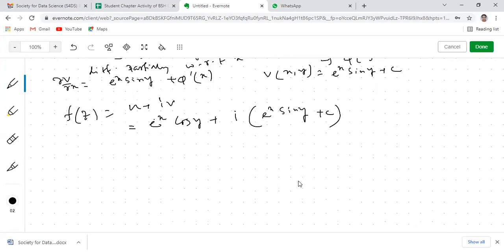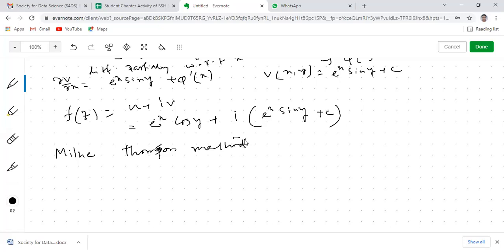So these are the two methods. Now there is one more method, called the Milne-Thomson method. So what is the advantage of this third method? In the first two cases, if you need to construct the analytic function, whenever u is known, you need to find v, or whenever v is known, you need to find u.